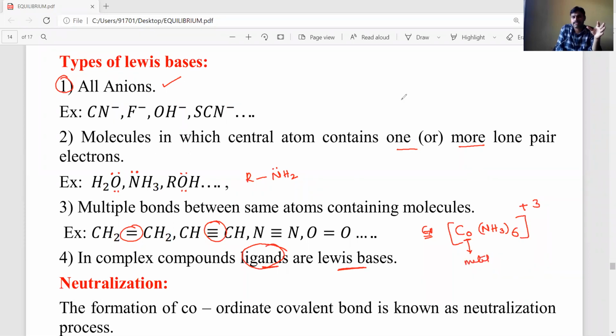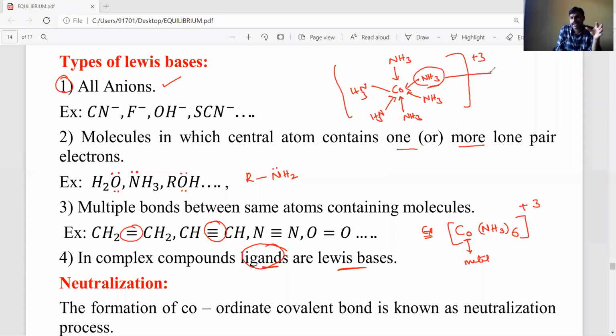Okay, this cobalt is a metal. This cobalt is bonded with 6 NH3 molecules. Ammonia acts as an electron pair donor, meaning NH3 is donating a pair of electrons because it has lone pairs. So these NH3 molecules form a complex compound represented by square brackets. In this, NH3 molecules are called ligands.